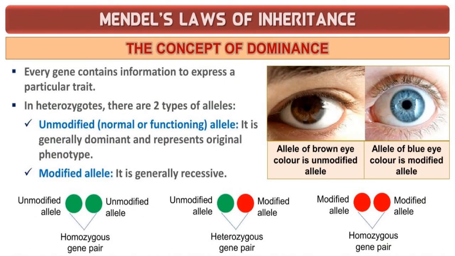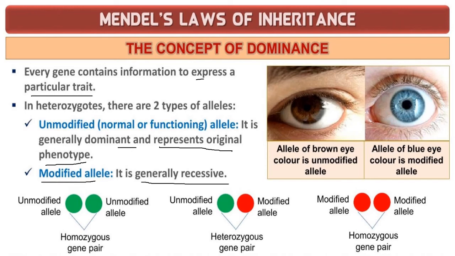The concept of dominance. Here is an example we have shown regarding the concept of dominance. Every gene contains information to express a particular trait. In heterozygotes, there are two types of alleles, as we have noted: unmodified, which is normal or functioning, and modified. The unmodified allele is generally dominant and represents the original phenotype. The modified allele is generally recessive.